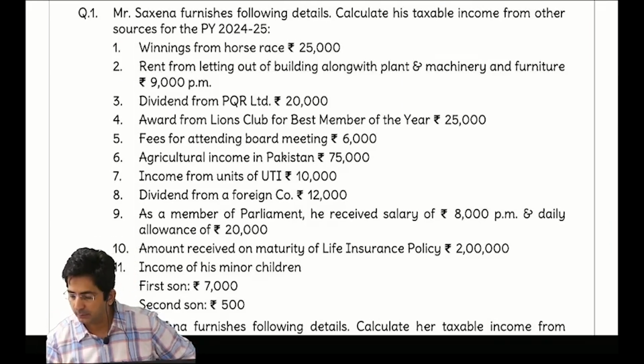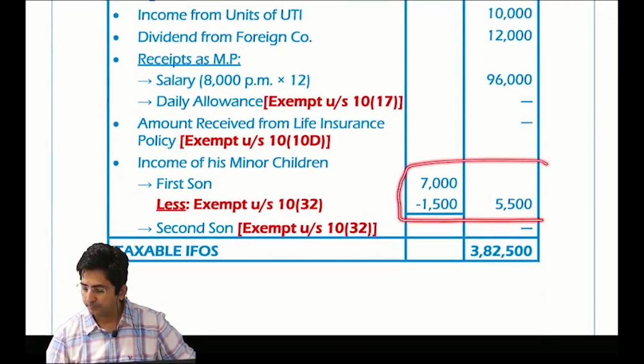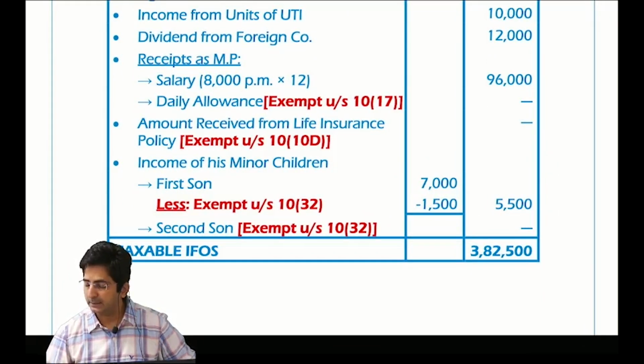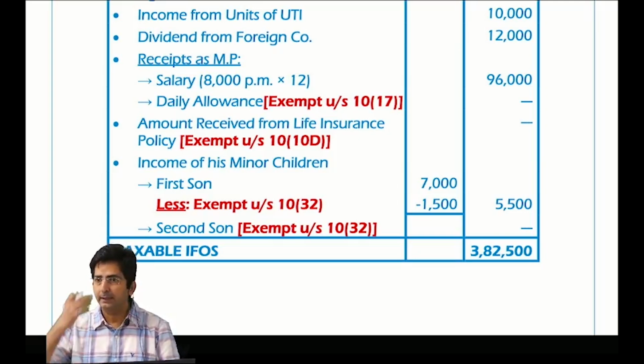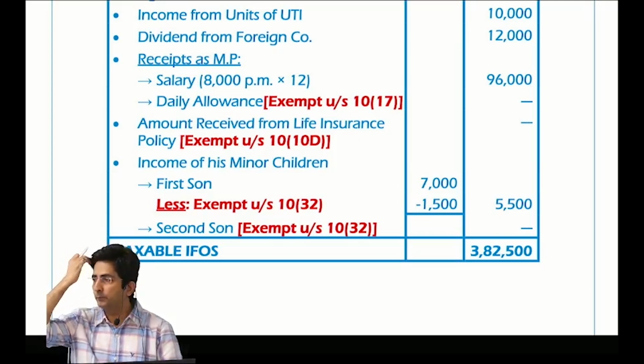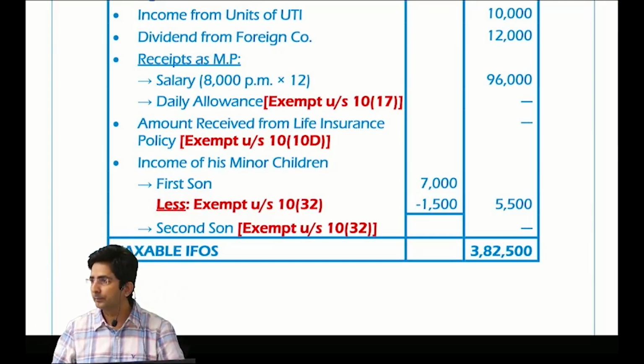See, presentation would be like this. For first son, I have written in the inner column and then deducted 1,500. And second son's income, I have directly put dash. Why? Because it is fully exempt. See, maximum 1,500 means up to 1,500 anything is exempt. If it goes beyond, then the extra amount will become taxable.